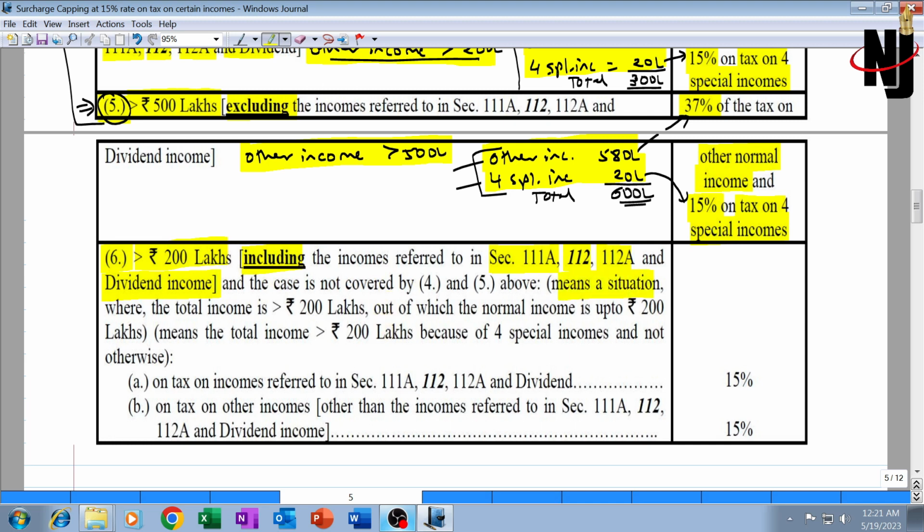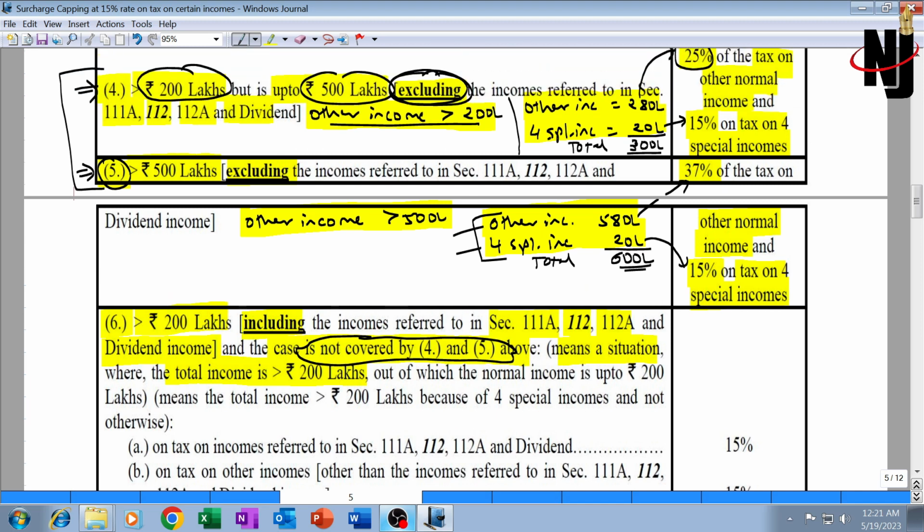That means it is a situation where the total income is greater than 2 crore, and the case is not covered by situation 4 and 5. When would it be covered by situation 4 and 5? Situation 4 would apply when the other income itself is more than 2 crore, or other income itself is more than 5 crore.